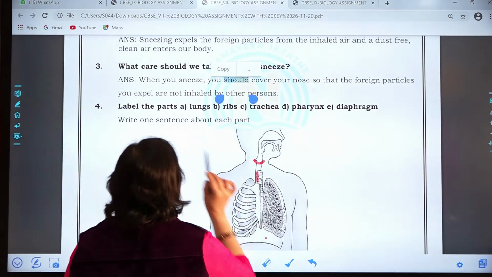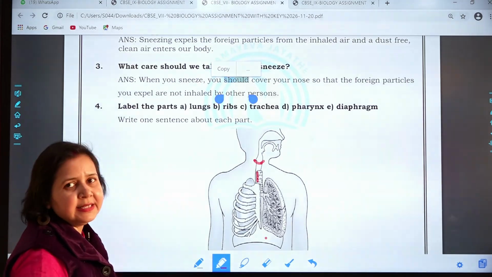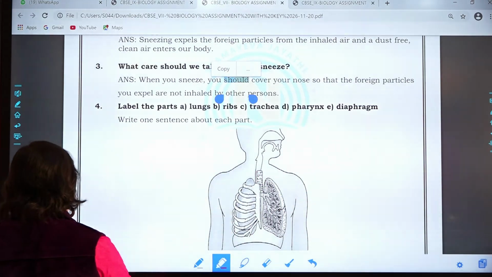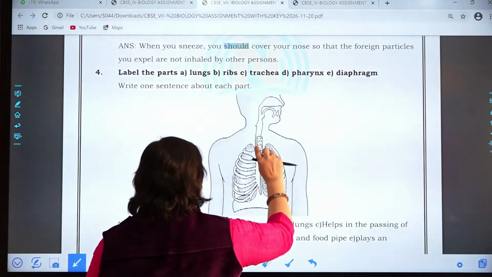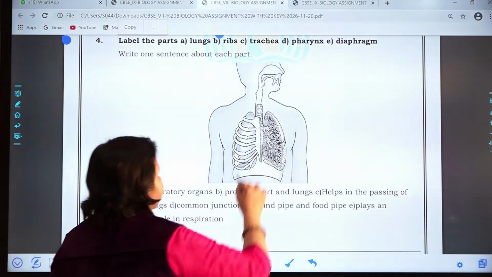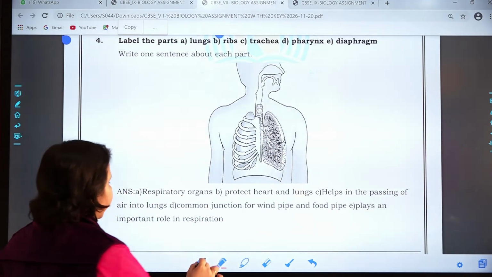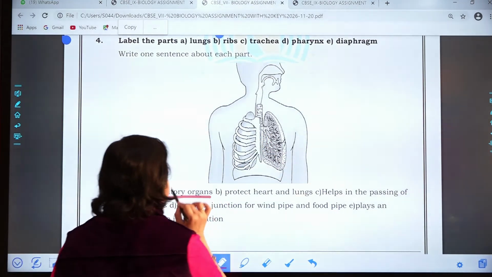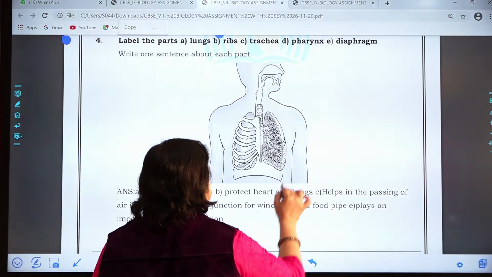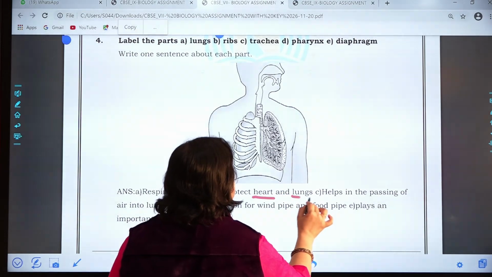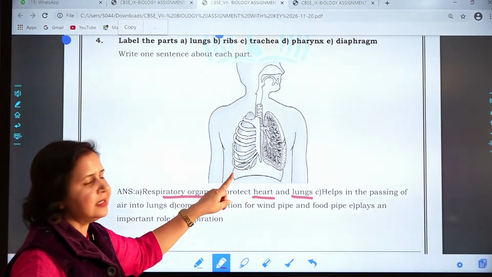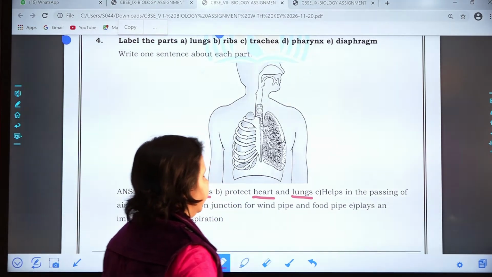Now let's see the question. Write one sentence about each of the parts. Let's see what is being told. A is the lungs, that is the respiratory organ. Definitely we know lungs are the respiratory organ. Then what about the ribs? The ribs protect our heart and lungs. Our heart is situated between the lungs and is protected by the ribs.